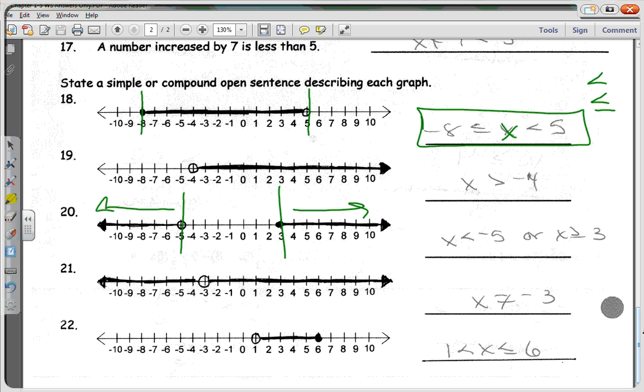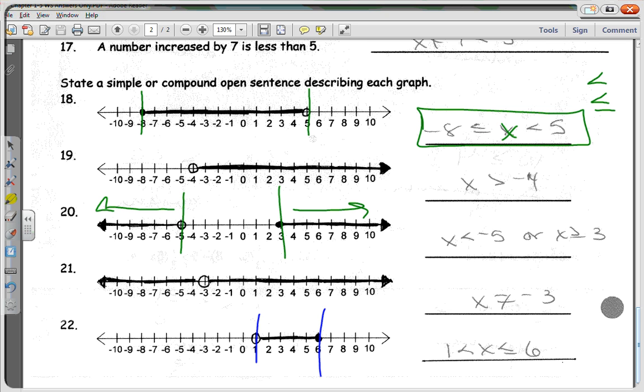Okay. And then the last one is going to be an and again, which is why you're going to have 1 is less than 6. That is a true statement, and it's trapped between 1 and 6. Don't you have to put both signs? No, I'm trapped. X is in the middle. I put the one wall, which is 1. I put the other one, 6. When you have to put both signs, be less than or equal to, because as soon as I say X cannot be -3, what can it be then? Anything else. Make sense? Okay.